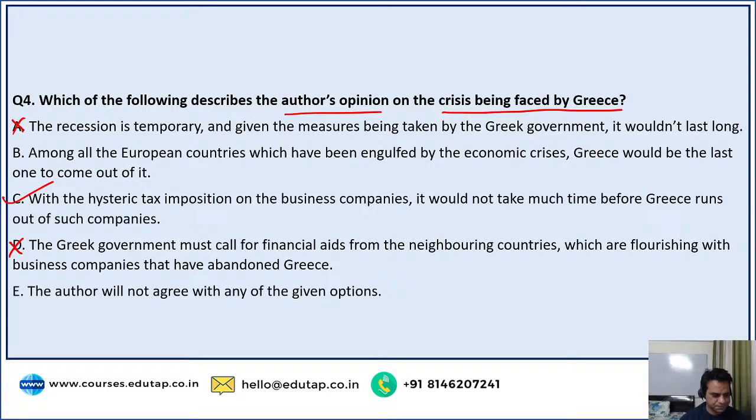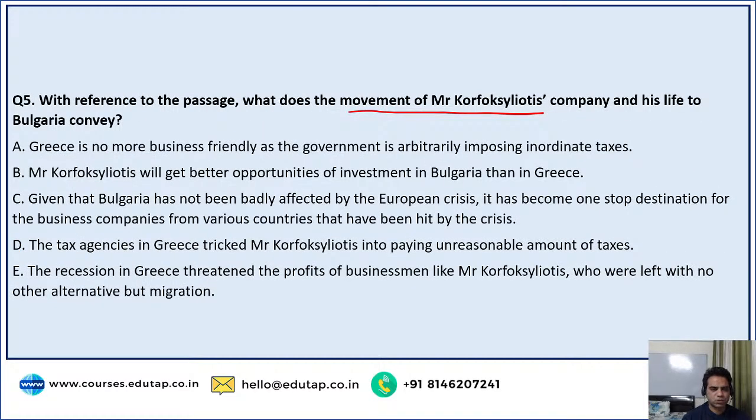Got it, guys? And the last question of this passage. With reference to the passage, what does the movement of Mr. Korfoxiliotis' company and his life to Bulgaria convey? So let's read out the options. A: Greece is no more business friendly as the government is arbitrarily imposing inordinate taxes.